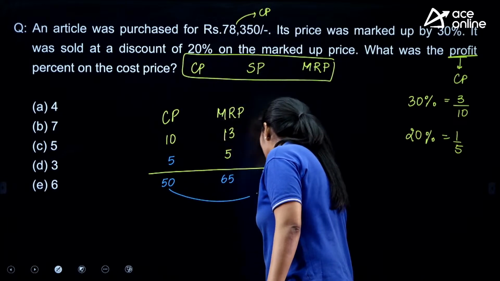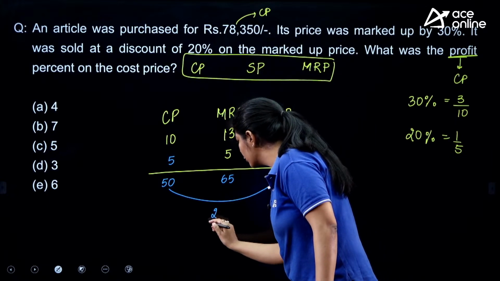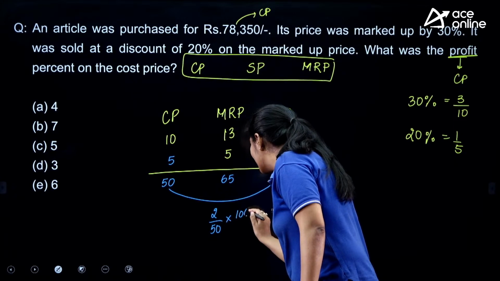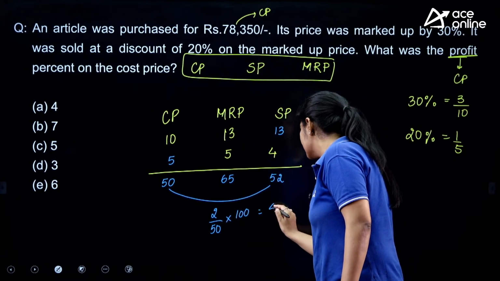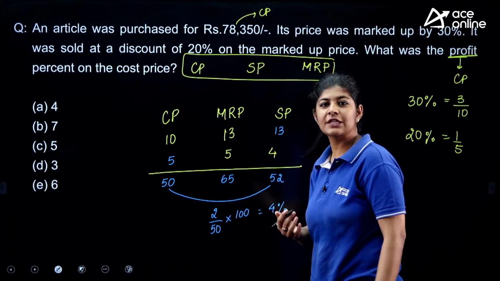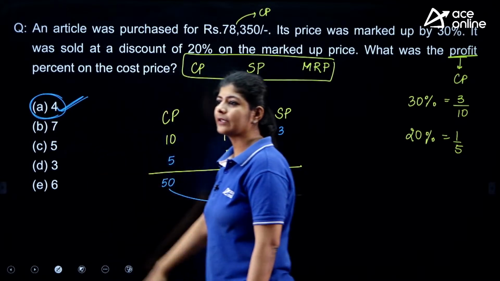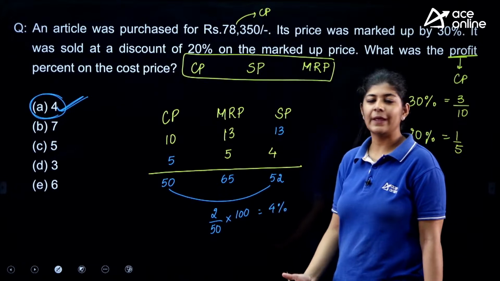So we know that we only need to calculate the profit. Here we are getting a profit of 2 rupees over 50 into 100. Why multiplying by 100? Because we need to calculate the percentage. So here there is a percentage increment of 4%. That means option number A is the correct one. This is a very easy one. Next.